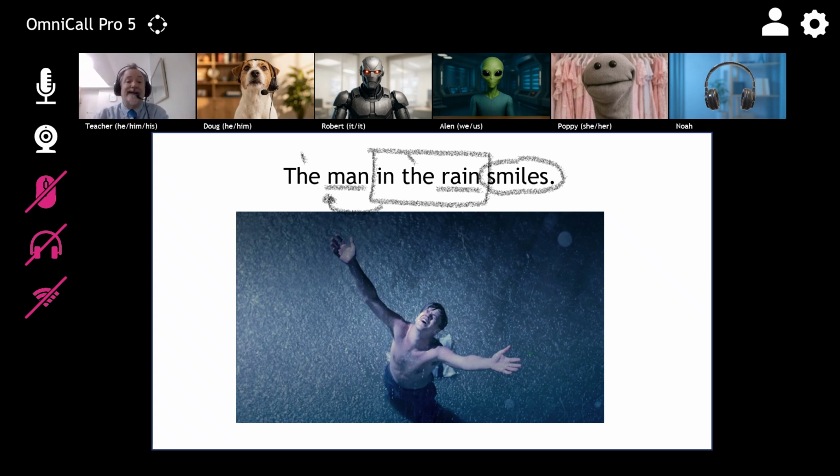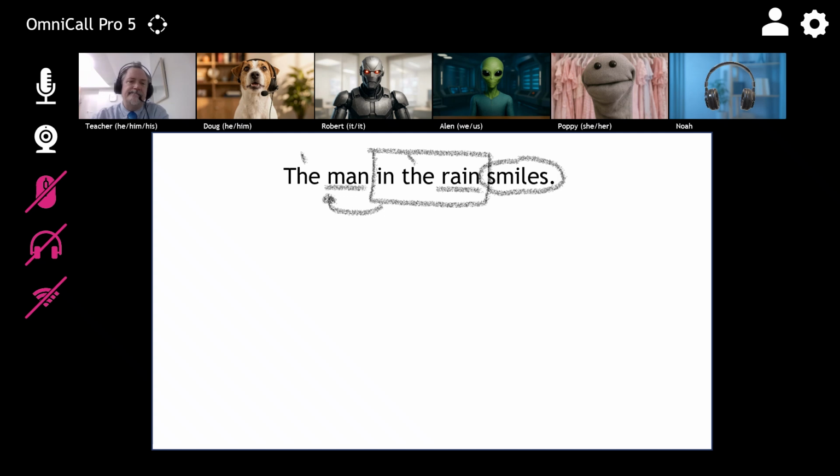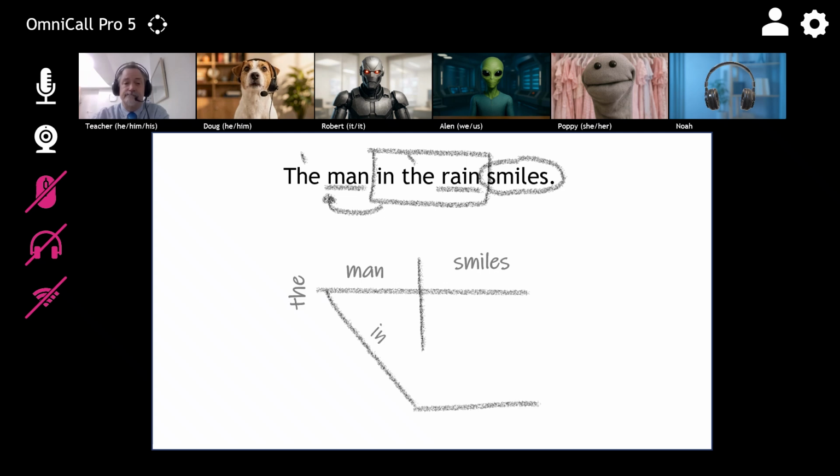Yeah, Doug, exactly right. In the rain is three words, but we put a box around it. It becomes one thing, and then that thing describes man. How would you do this as a diagram? The core sentence is man smiles. I can stop here to check my work. And yes, it is a full idea. The describing word goes out here in front. Then the whole box goes on a single line. Yeah, exactly right. Good job. Let's move on.